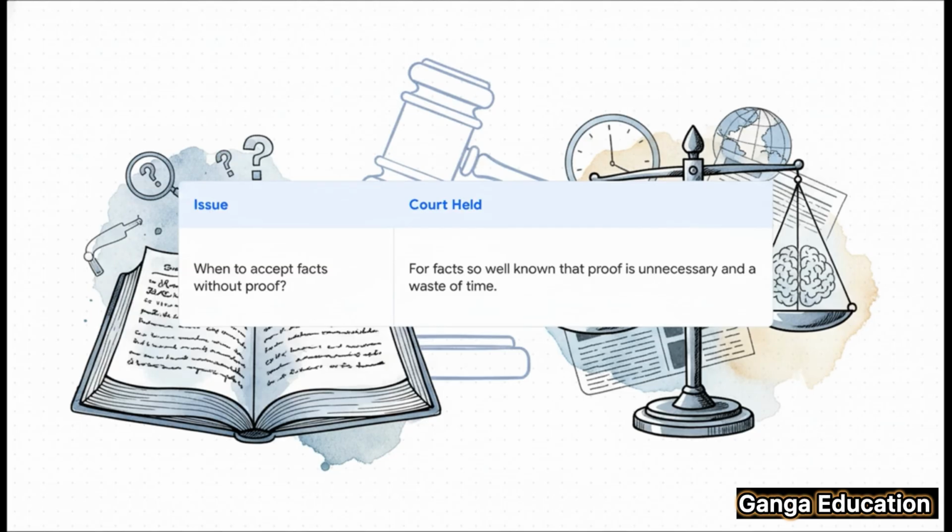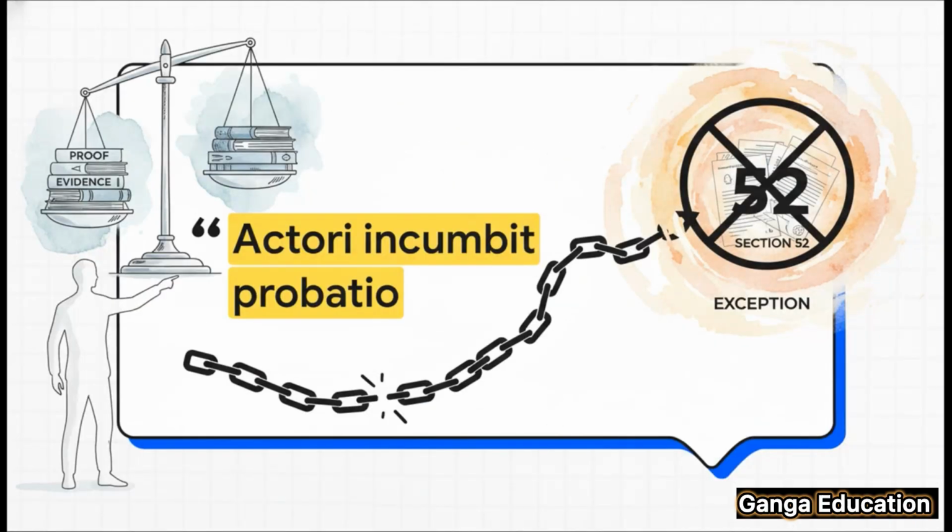This case perfectly captures the whole spirit of Section 52. There's a foundational legal maxim in evidence law that goes, actori incumbit probatio. It's a fancy way of saying that whoever makes a claim has the burden of proving it. But Section 52? It's a massive exception to this rule. For the facts on its list, it completely lifts that burden of proof. You don't have to prove it because the court already knows it.